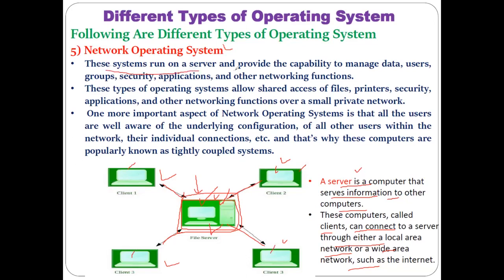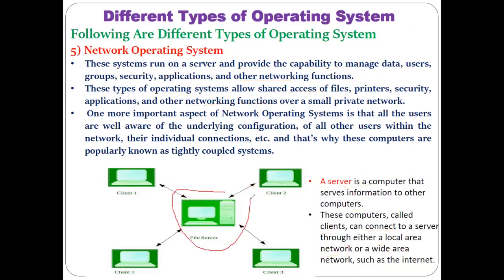This system runs on a server, meaning the operating system runs on a server and provides the capability to manage data, user groups, security applications, and other networking functions. This type of OS allows sharing of different files, printers, security applications, and other native functions over a small private network. Same thing we have discussed: the network operating system is installed, and because of that it becomes possible to manage the data and share it from this server to all the client computers.